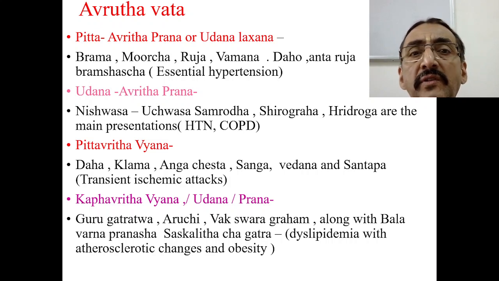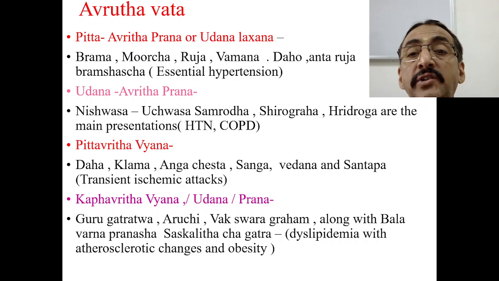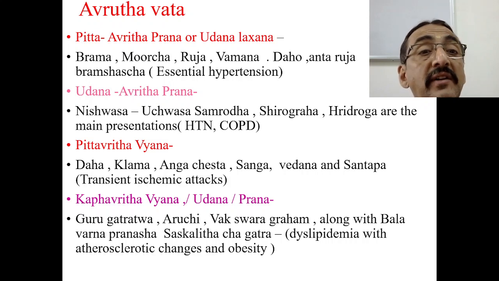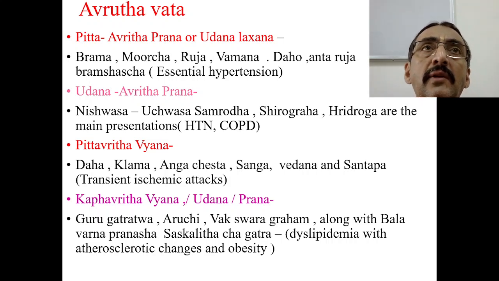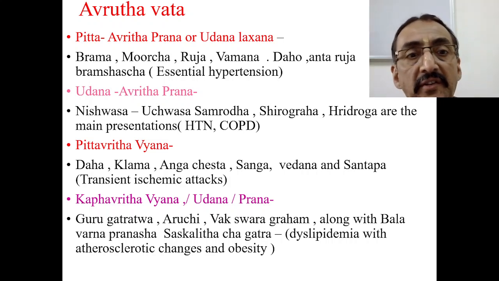So if you look into this, it is the symptoms which are seen in case of essential hypertension. Most of the symptoms, Ruja, Vamana, Murcha, Brahma, Daha, etc. Similarly, Udana avarta Prana. Here the symptoms will be Nishwasa, Uchvasa Samrodha, then Shirograha, Rudroga, etc. So Rudroga is there in Udana avarta Prana. This may be a condition like chronic obstructive pulmonary disorder, or maybe an advanced case of hypertension, etc.